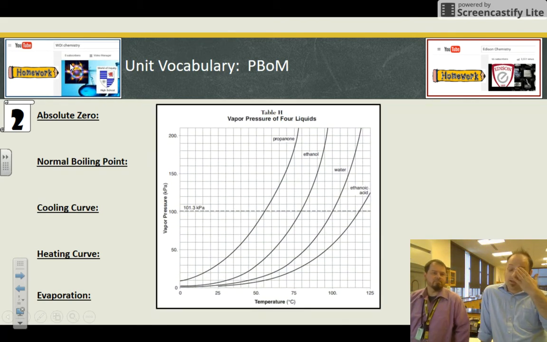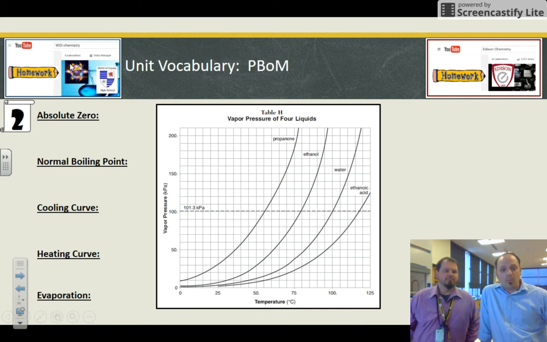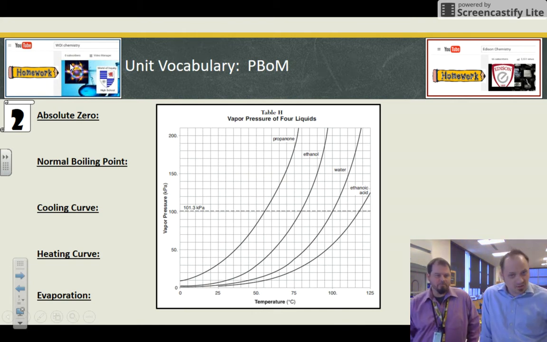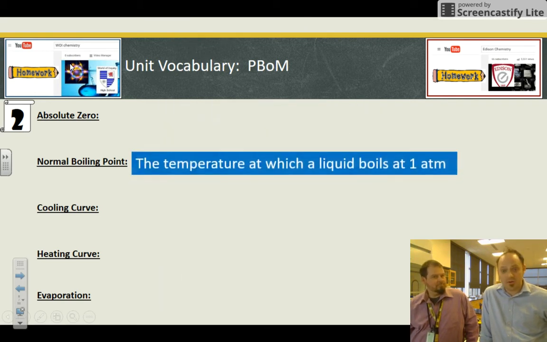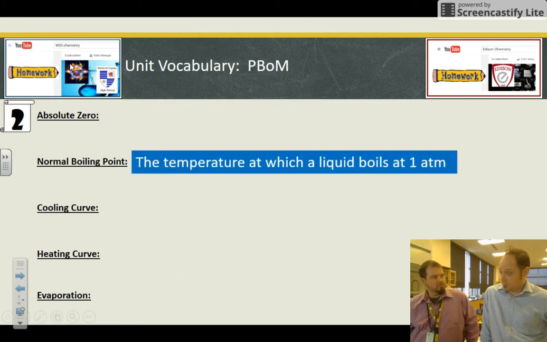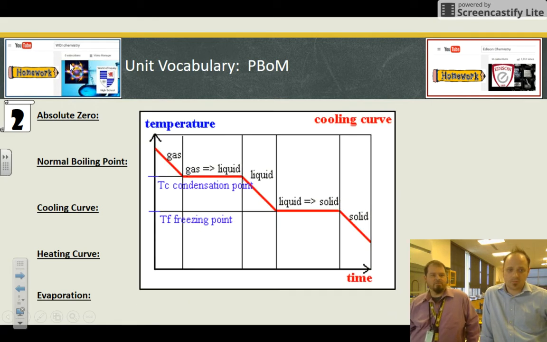It's theoretical. Reference table. Normal boiling point. This is a fancy term to describe the normal temperature at which things boil on the stove at home. And normally, water boils and things boil when their pressure reaches 1 atmosphere, so 1 ATM. Because the atmosphere, that'll be the normal pressure. Standard temperature and pressure.